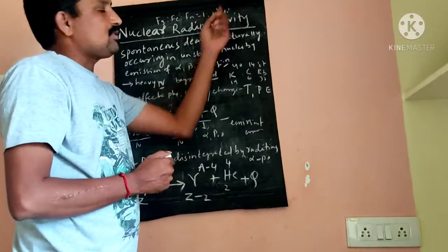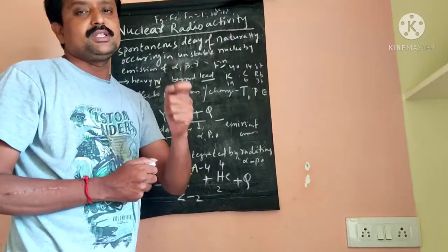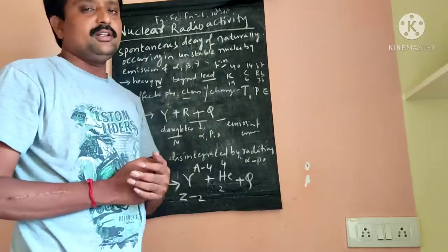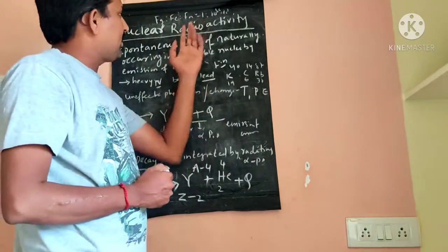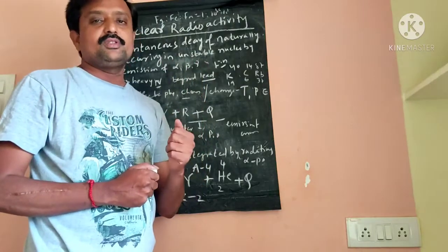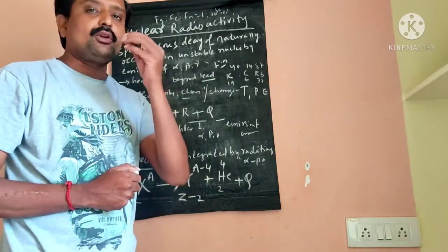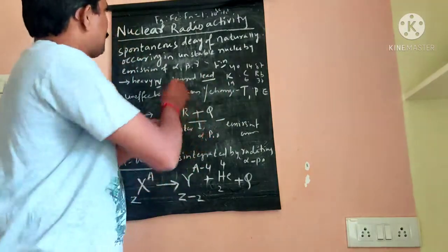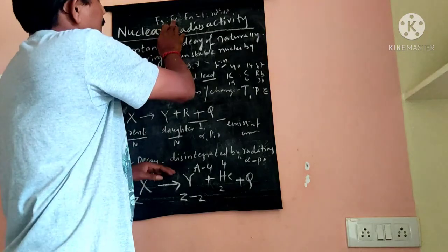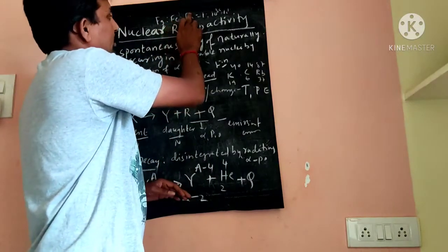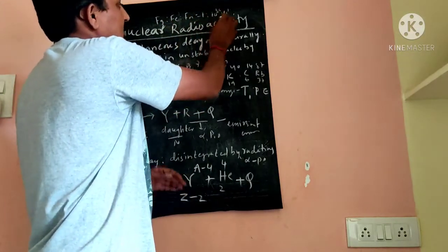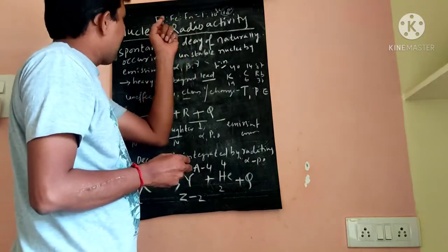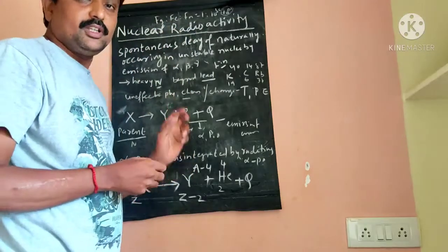Nuclear forces are very strong attractive forces in nature. Generally we have four basic forces in nature: gravitational forces, electromagnetic forces, strong nuclear forces, and weak nuclear forces. The nuclear forces are very strong compared to the other forces. The ratio of Fg, the gravitational force, electromagnetic forces, and nuclear forces is 1 : 10^36 : 10^38. So these are the strongest attraction forces in nature.